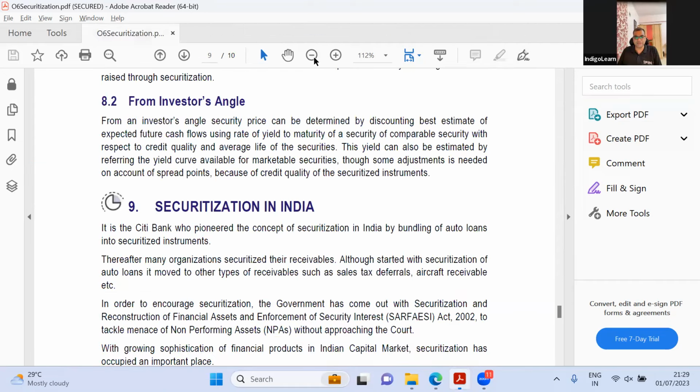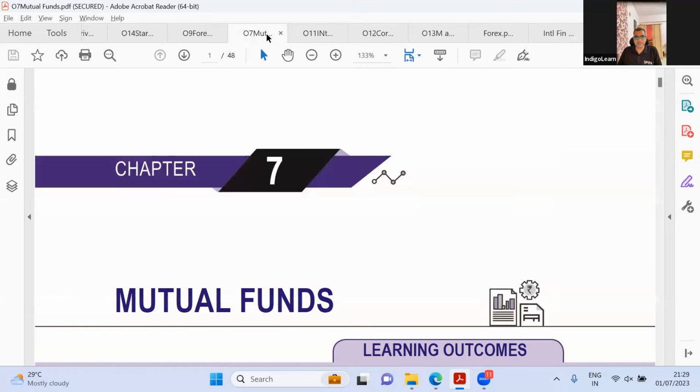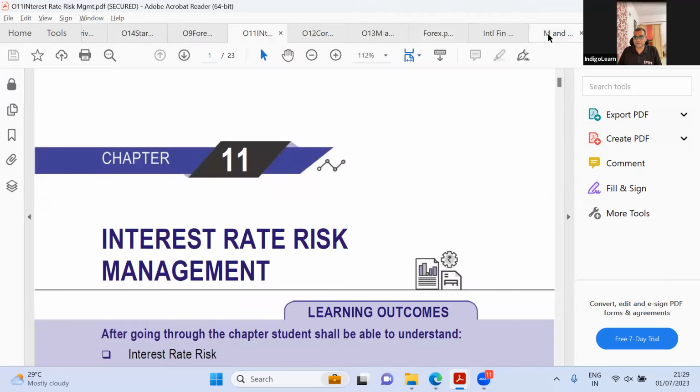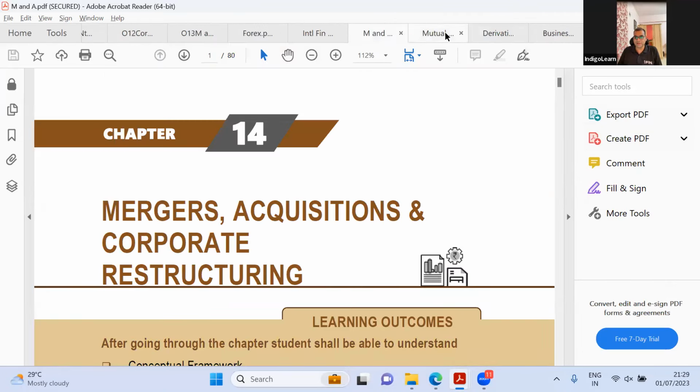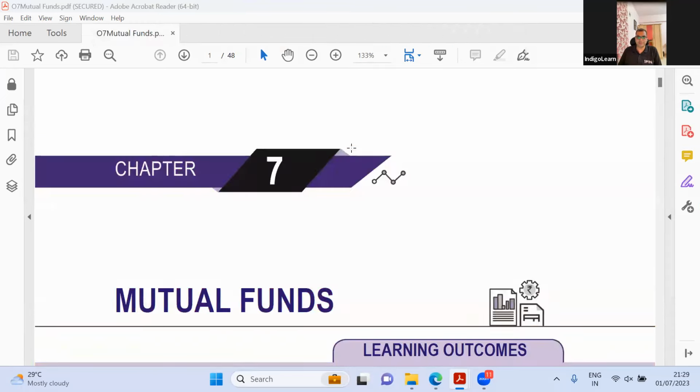Let us move to the next one, which is chapter 7. Which is mutual funds, if I'm not wrong. Yes. Mutual funds as per old syllabus. And let us see what is there in mutual funds as per new syllabus. Yeah. So let us come to mutual funds. There's 54 pages here and 48 pages here.